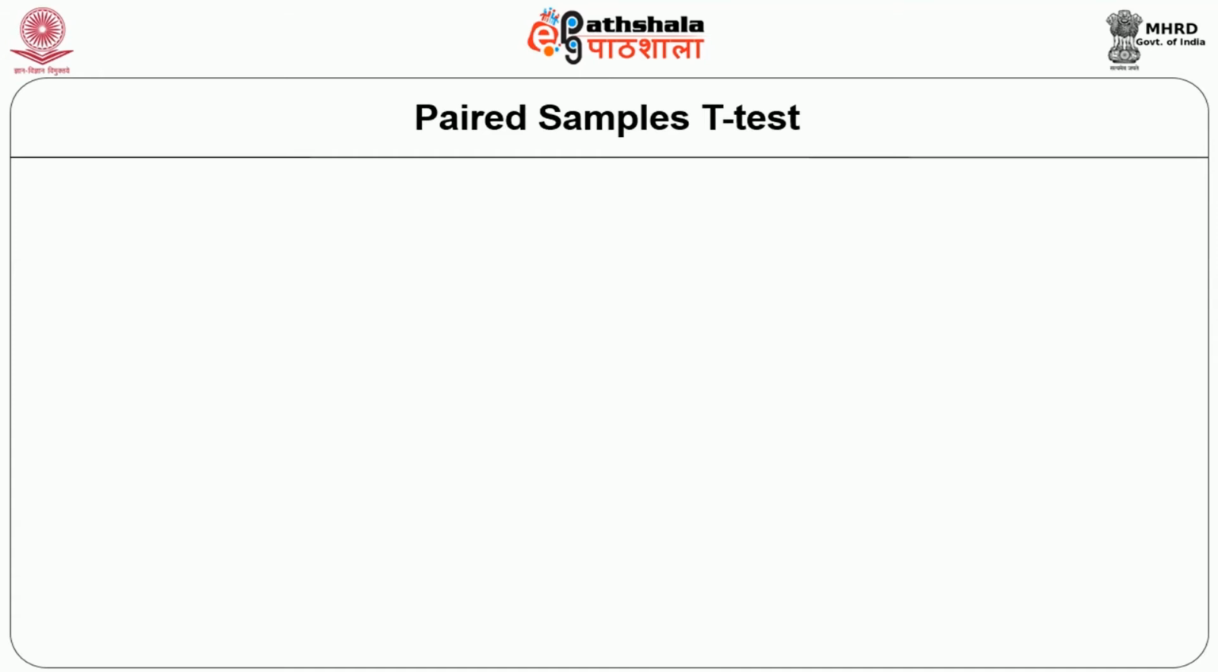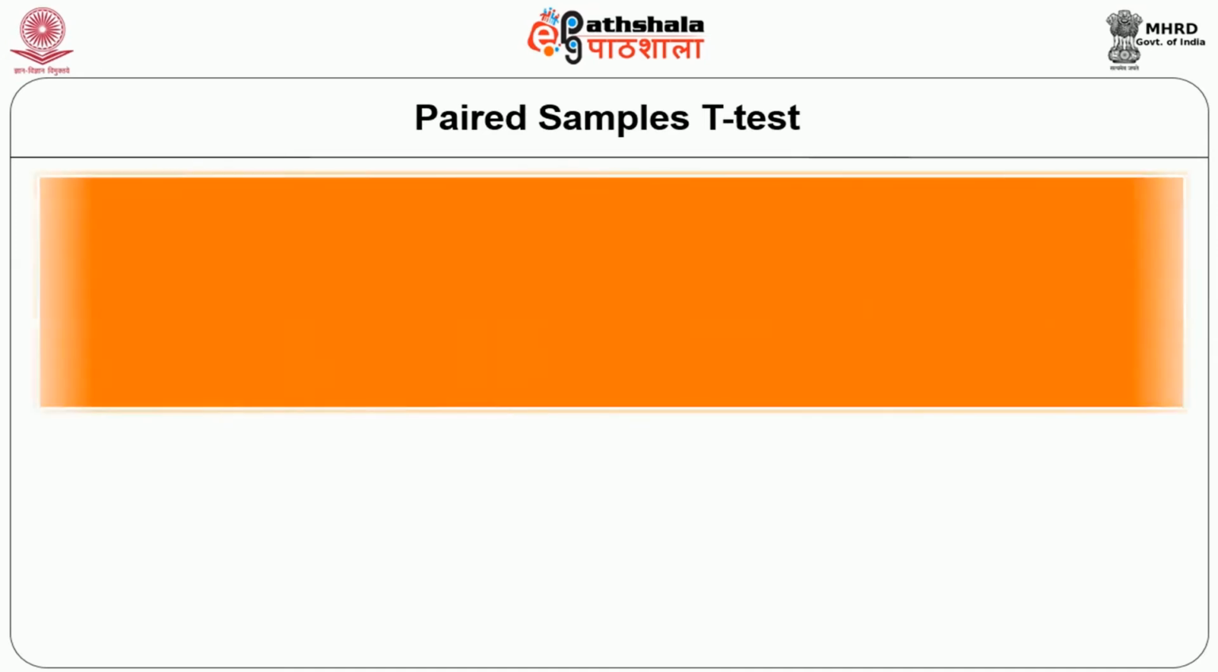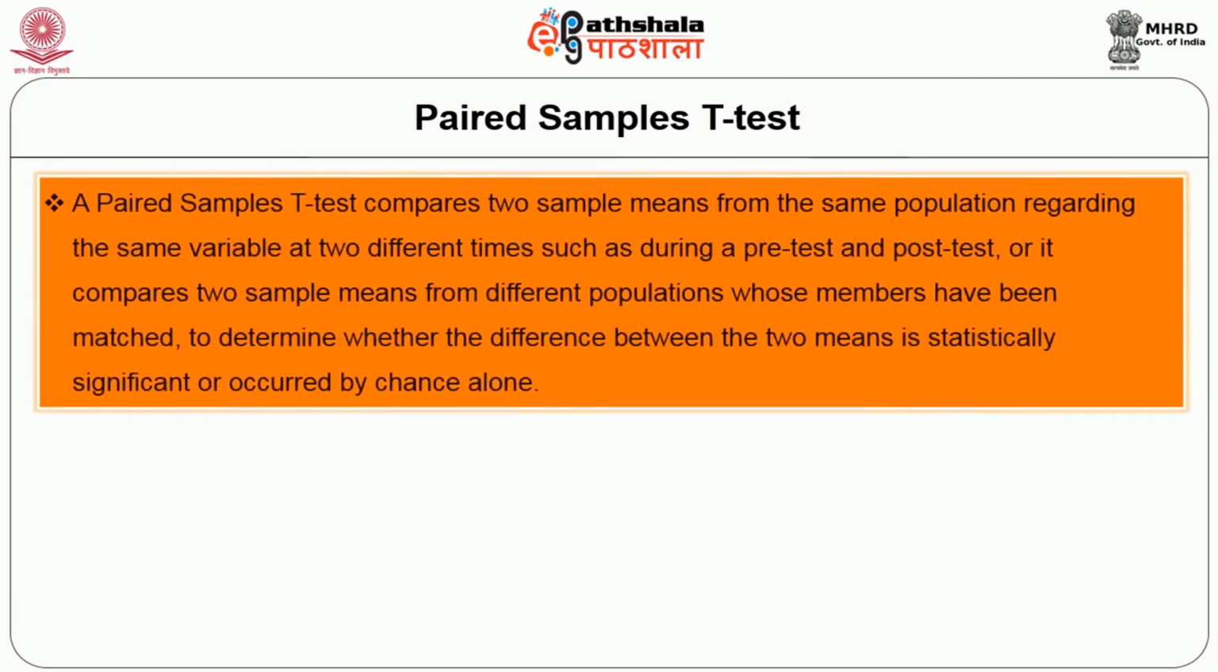Now, let us move on to the paired sample t-test. A paired sample t-test compares two sample means from the same population regarding the same variable at two different times, such as during a pre-test and post-test, or it compares two sample means from different populations whose members have been matched, to determine whether the difference between the two means is statistically significant or occurred by chance alone.